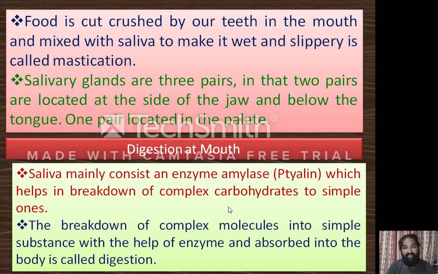The digestion of the carbohydrates in your daily food starts at the mouth itself, by the action of ptyalin enzyme. This is called digestion at mouth.